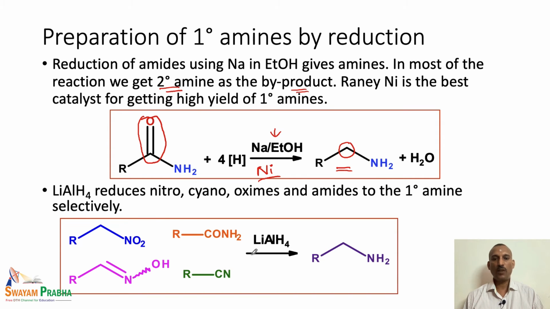Similarly, lithium aluminum hydride can also be used to reduce various compounds like the nitro group, the amide or carboxamide, the cyanide, or the oximes, which can be reduced to the corresponding amino compounds. So, this is basically the hydride reduction, that means an H minus unit is added in this particular case.